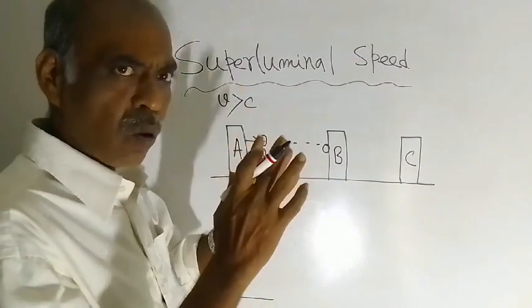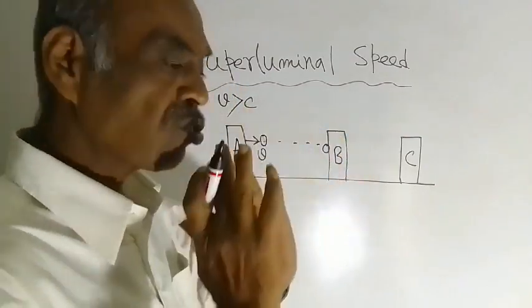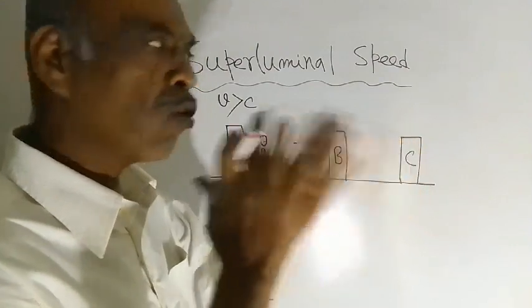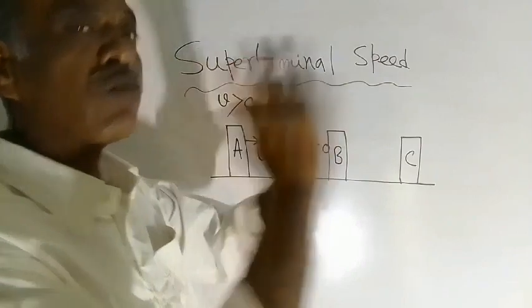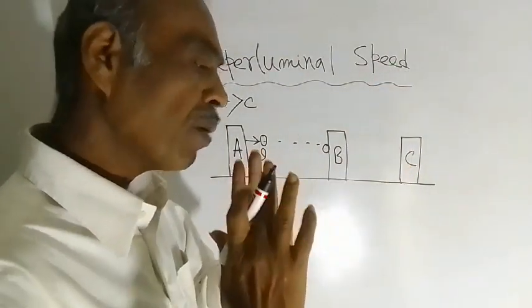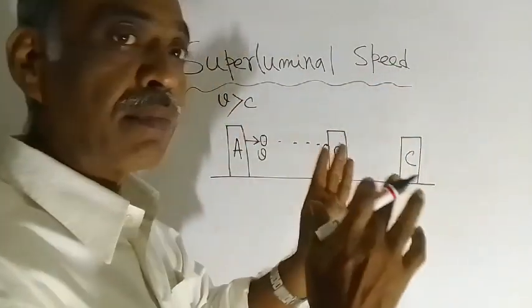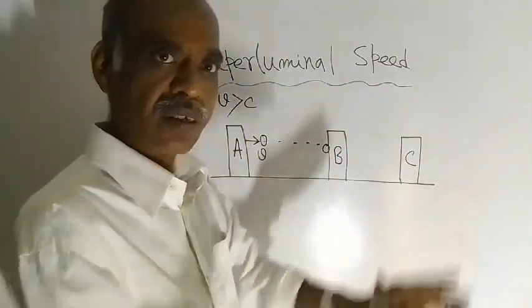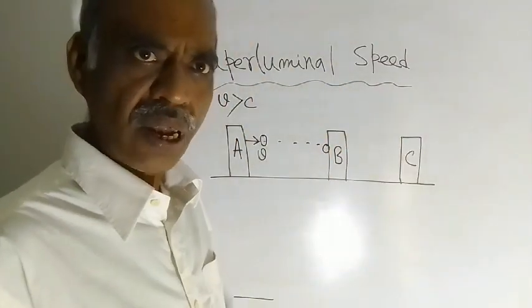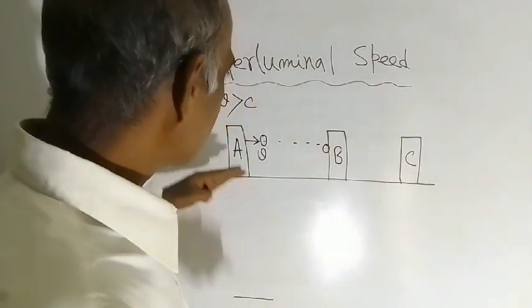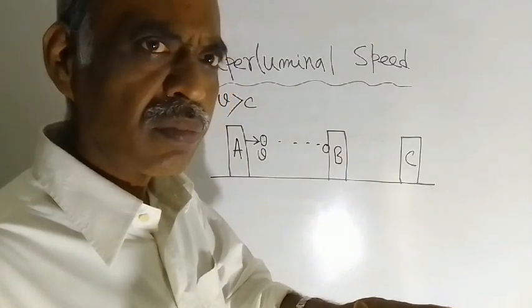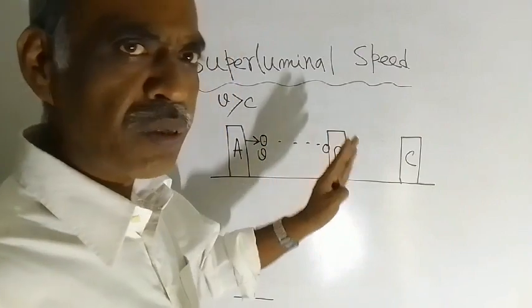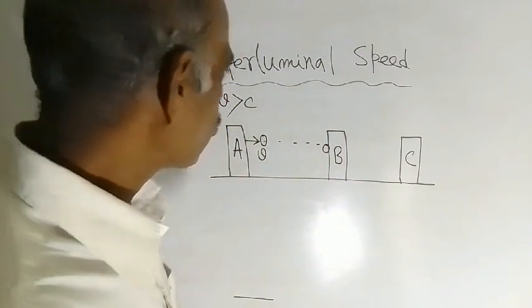at the time when the ball was just thrown from A, both the light and the ball were thrown simultaneously. Means when the ball was thrown, at that time light was also emitted from A. Right? But from A to B, it takes some time for the ball to reach. So what will happen?